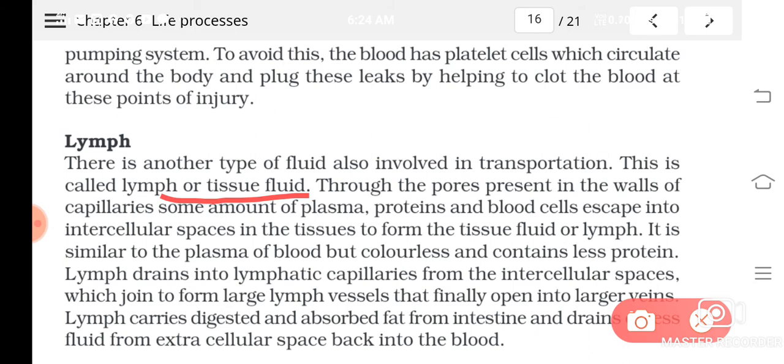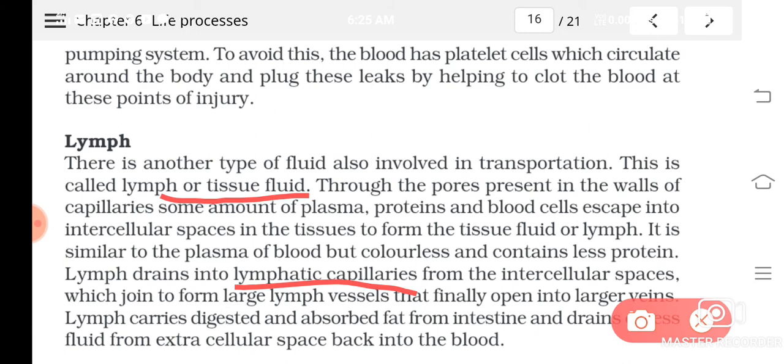So when you compare lymph and blood plasma, it is similar, but the difference is that lymph is colorless and contains less proteins. Then, from the intercellular spaces, the lymph or tissue fluid will re-enter into the lymphatic capillaries. Lymphatic capillaries are small vessels when compared to lymphatic vessels, and their pores are larger when compared to the blood capillaries.